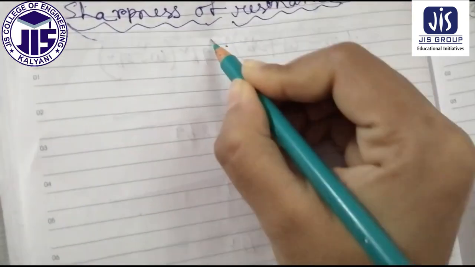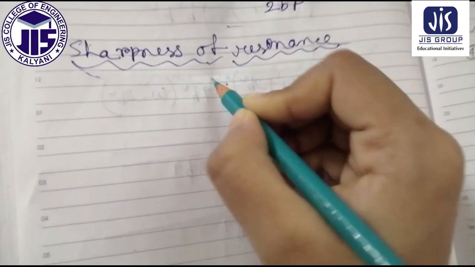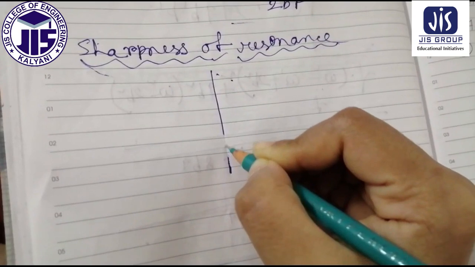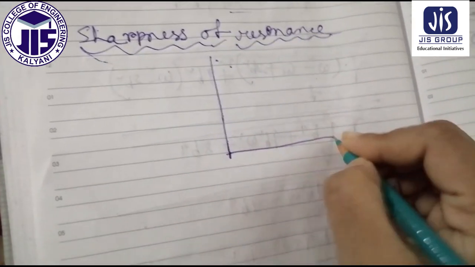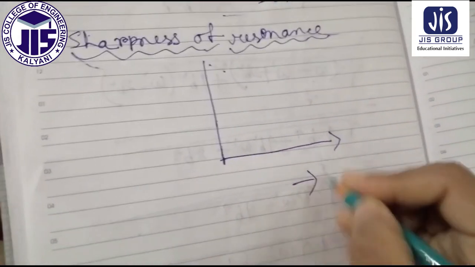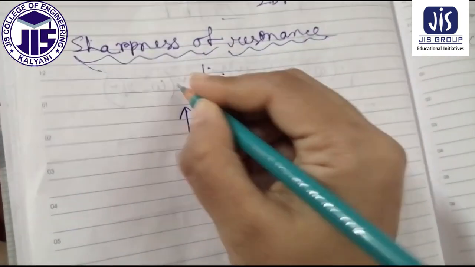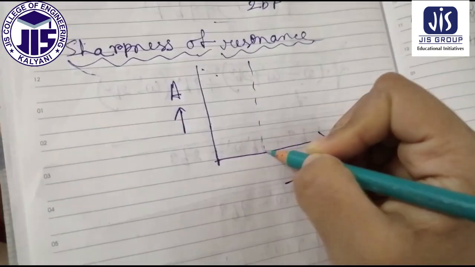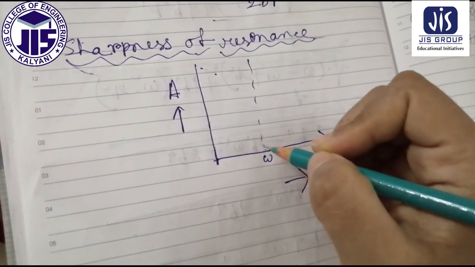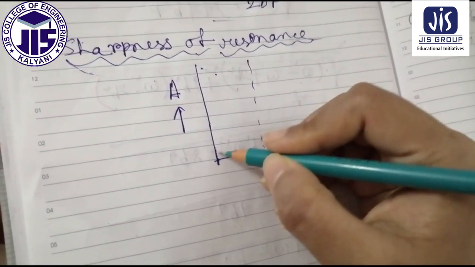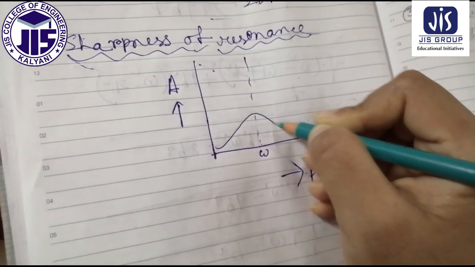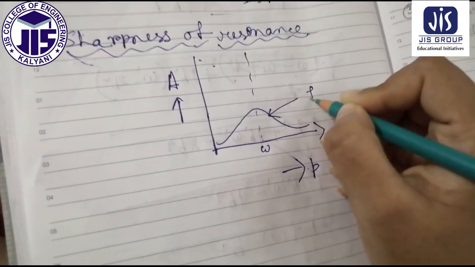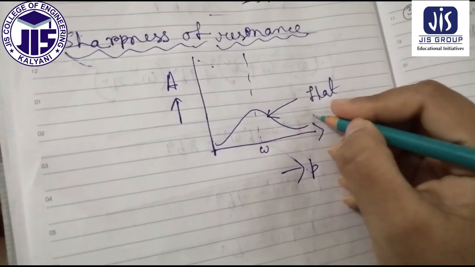Now I am just explaining this by the graph. Suppose along the x-axis we plot the frequency p, along the y-axis the amplitude A, and this is omega. Now when p equal to omega, the sharpness is like this. This is actually flat resonance.